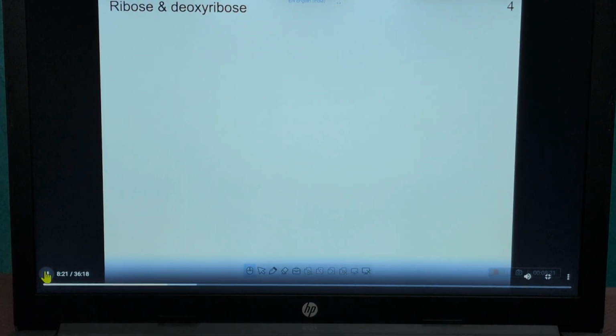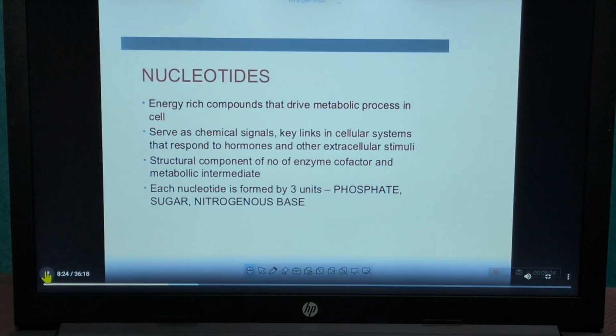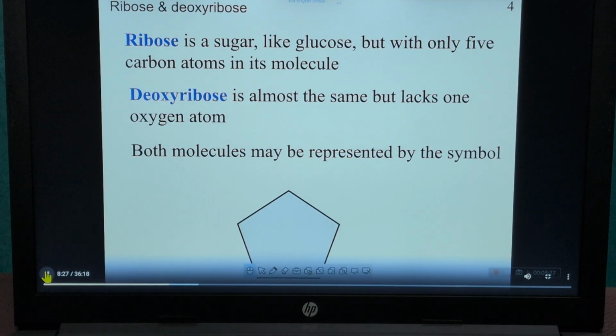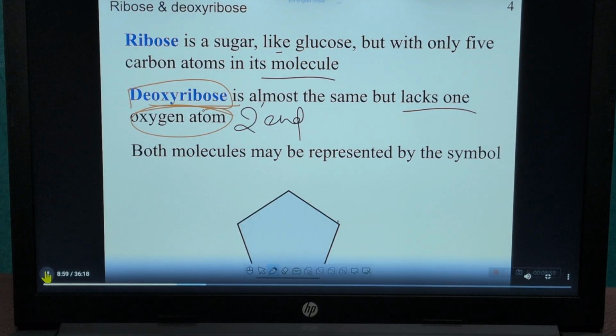So, ribose and deoxyribose. Ribose is a sugar like glucose, but with only 5 carbon atoms in its molecule: 1, 2, 3, 4, 5. Deoxyribose is almost the same but lacks 1 oxygen atom at the 2' end. Both molecules may be represented by the symbol. This is a symbol.